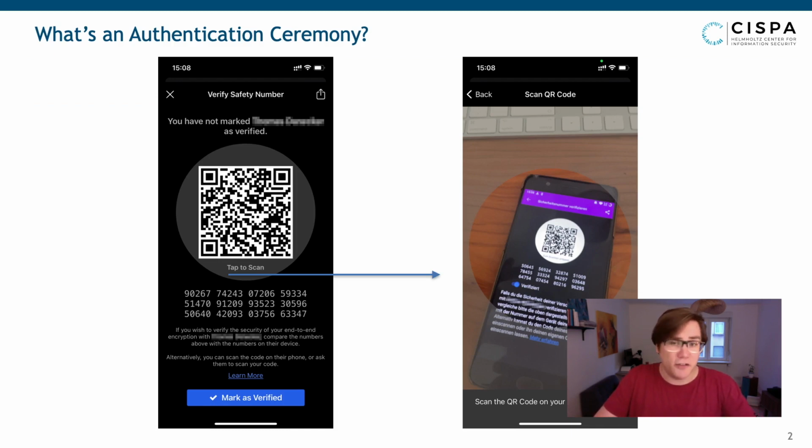End-to-end encrypted communication is susceptible to so-called man-in-the-middle attackers, and these attackers eavesdrop on conversation partners by making them use the wrong keys. Most mobile messengers, such as WhatsApp, Signal, and Telegram, provide so-called authentication ceremonies so that users can detect these kinds of attacks. This slide shows Signal's authentication ceremony on iOS. There, people have to meet up and scan each other's QR code to verify the security of the communication channel.